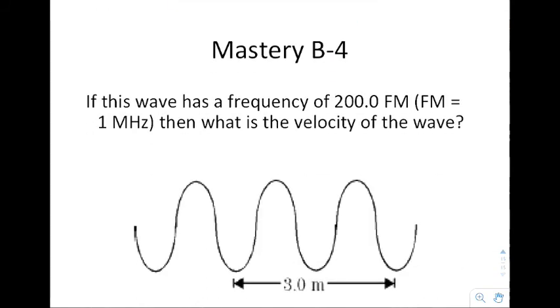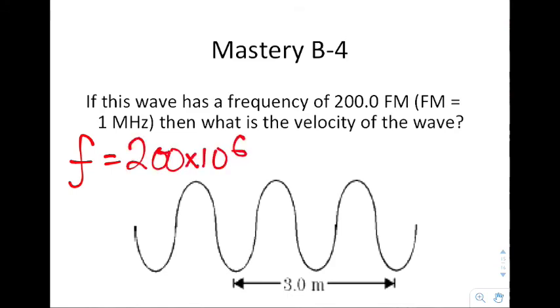Okay, and finally it says if this wave has a frequency of 200 FM, where FM is 1 megahertz, then what is the velocity of the wave? Well, a megahertz means times 10 to the 6th. So frequency would be 200 times 10 to the 6th, or if you're putting it in the right scientific notation, it'd be 2 times 10 to the 8th.